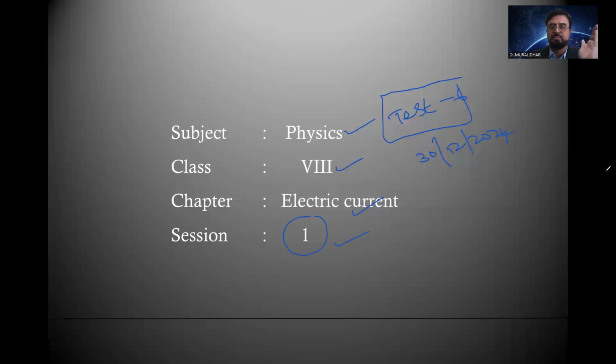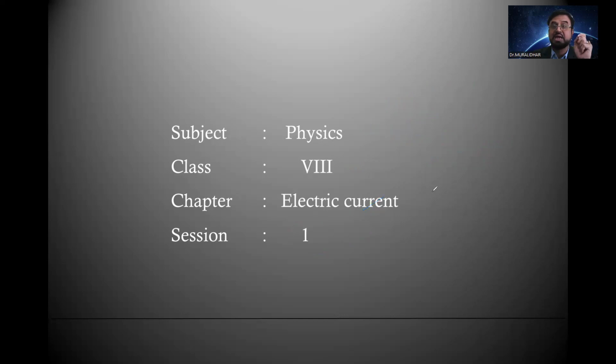We completed the chapter light concepts in the last class, which is the syllabus for test 5, which was scheduled for yesterday, that is 25th November. Now we are moving to the next chapter with the syllabus for test 6, which is scheduled on 30th December. Next, maybe we will get 4 to 6 sessions to complete the chapter electric current.